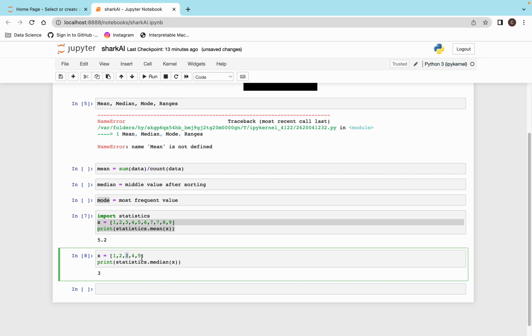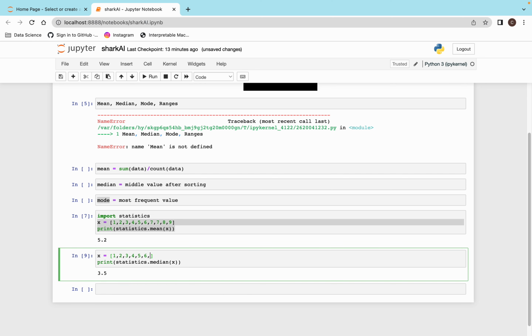As soon as I add the 6, this is an even number. So where is my middle? In the middle I have two values, 3 and 4. That means it is going to add these two numbers and divide by 2. That is 3 plus 4, 7 divided by 2, that is 3.5. So it will come as 3.5.